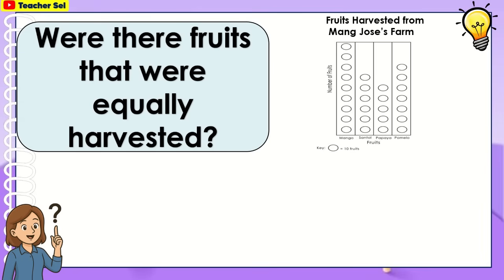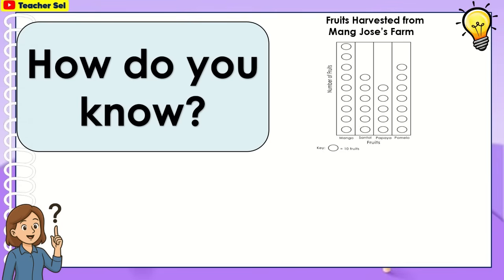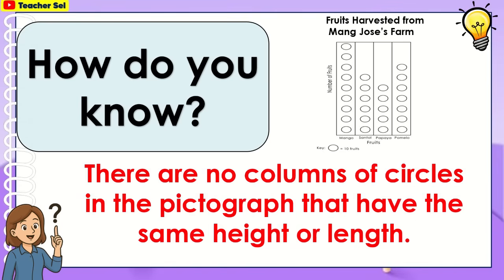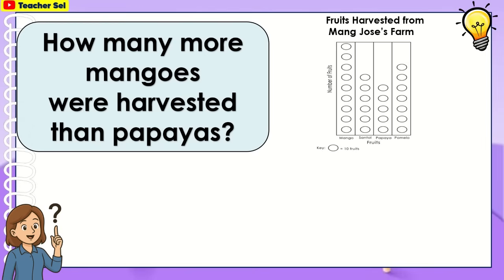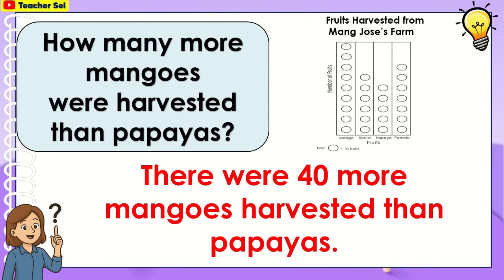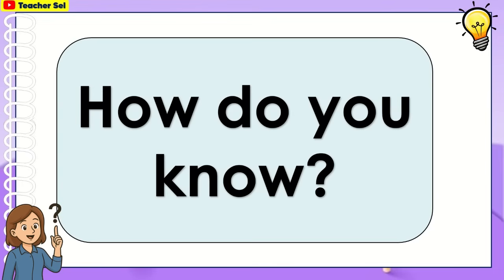Were there fruits that were equally harvested? No. How do you know? There are no columns of circles in the pictograph that have the same height or length. How many more mangoes were harvested than papayas? There were 40 more mangoes harvested than papayas. How do you know?